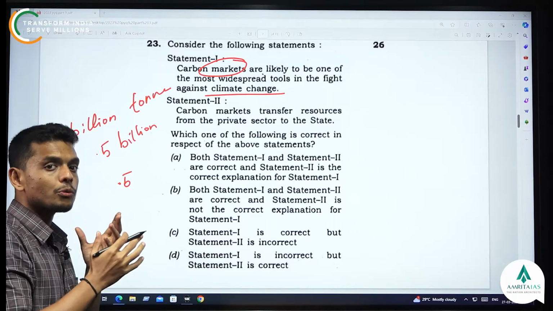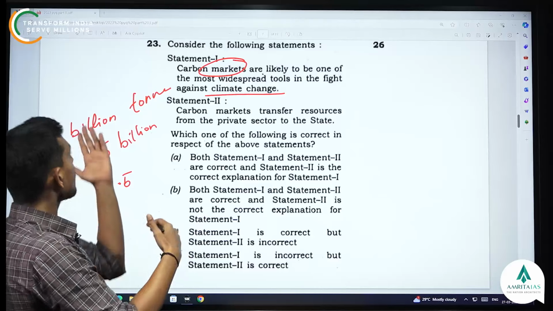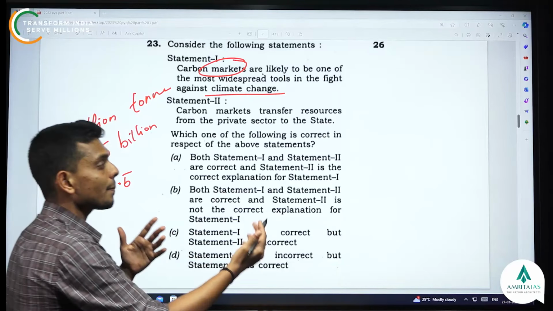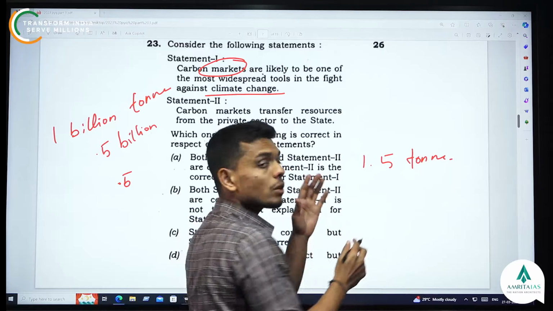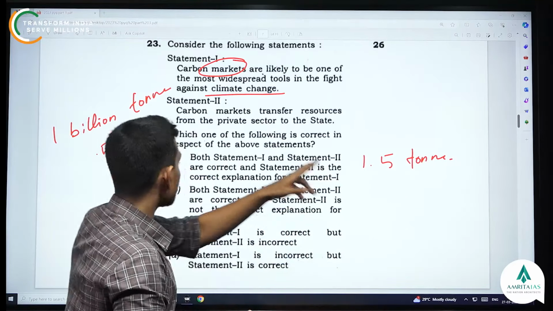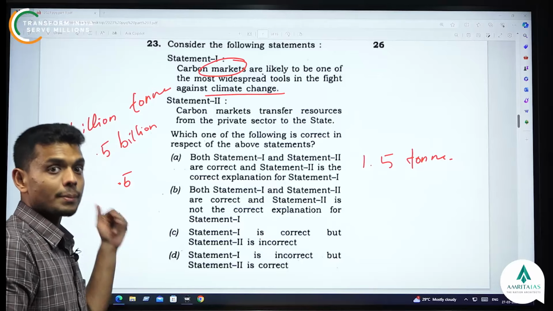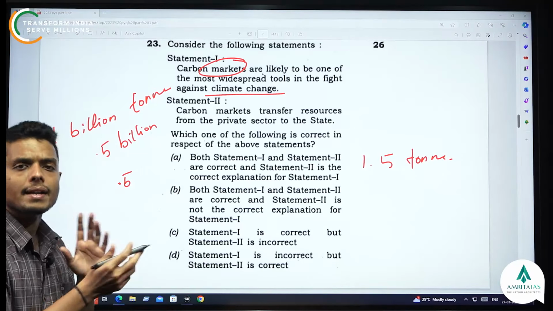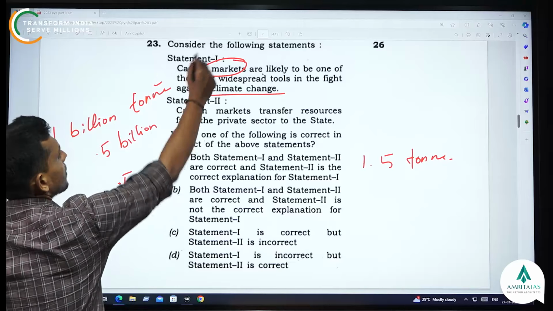Now, what you can do is sell these credits to another company which has emitted more than its limit. Let's say another company has emitted 1.5 ton, but their limit was only 1 ton. So they can purchase this 0.5 ton certificate from the company which has not emitted that much. So this is a trading mechanism in order to fight climate change. So the first statement is correct.